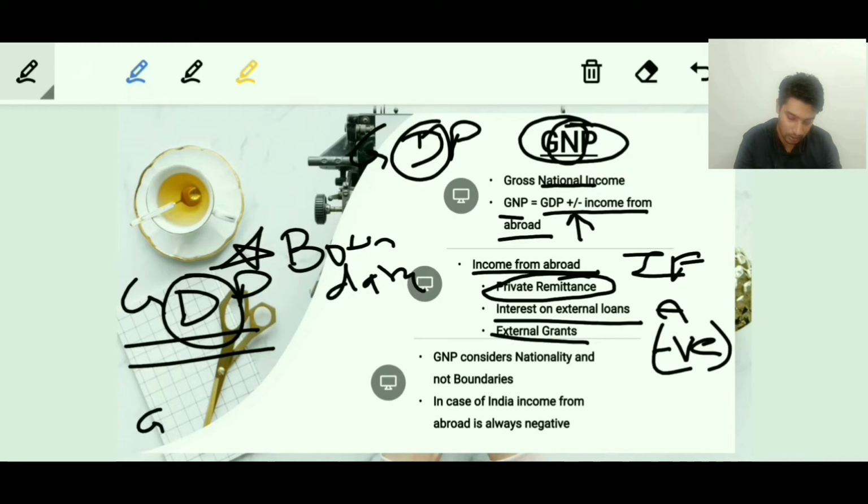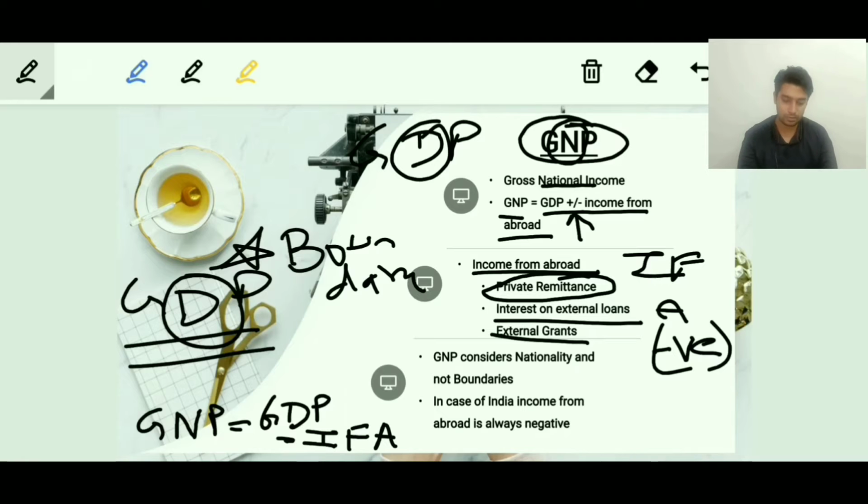Maybe we can write it here as GNP is equal to GDP minus income from abroad. So I hope you're clear with this. There won't be a positive sign here. In case of India, it's always less. GNP is always lesser than GDP. I hope you're clear with this. Let's go to the next point.